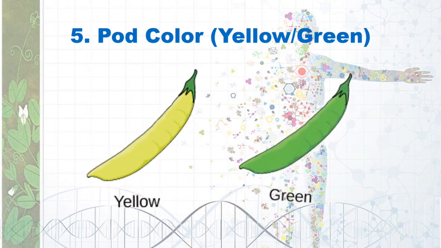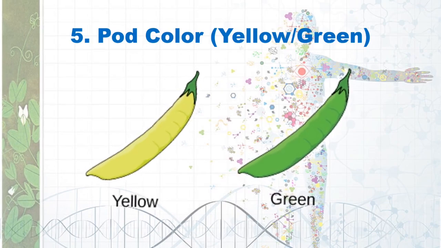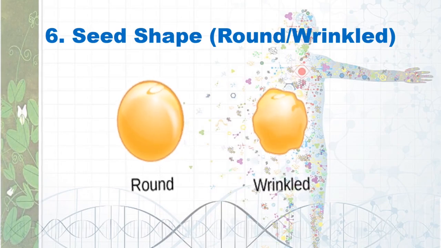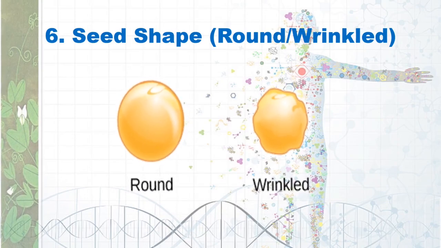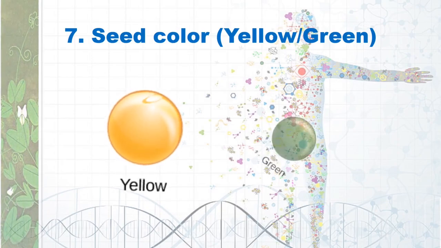If we talk about pod color, then there were two pod colors, yellow and green. There were two variants of seed shape available in a pea plant, that were round and wrinkled. Also, the seed color was yellow and green in garden pea.